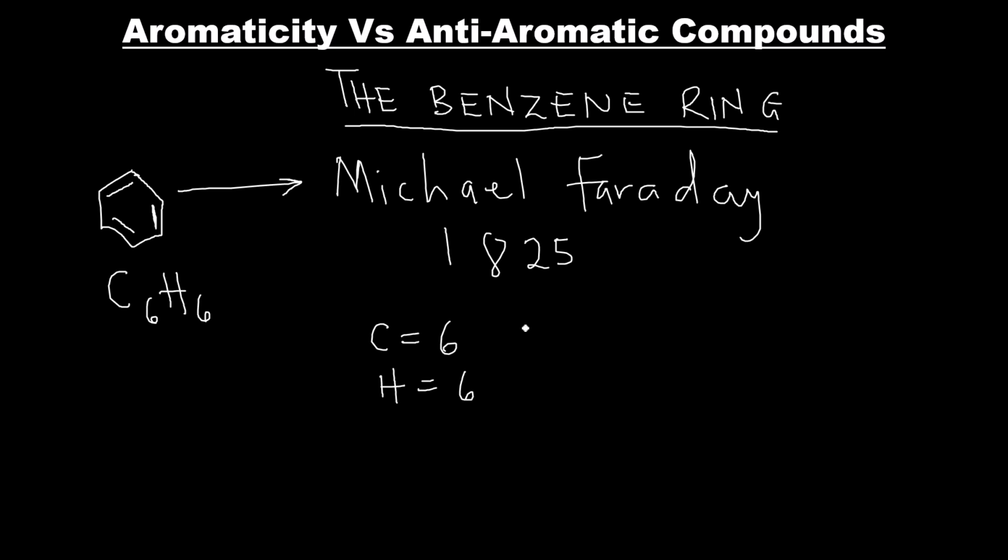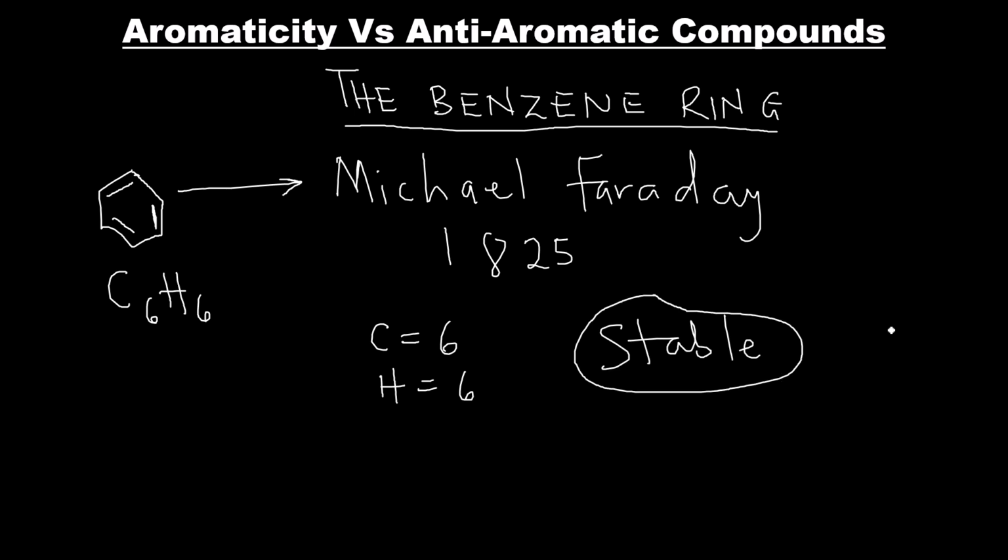But one interesting thing about benzene is that instead of being highly reactive, like other unsaturated compounds such as alkenes and alkynes, benzene stays very stable, although it is unsaturated. It is very stable and quite unreactive.